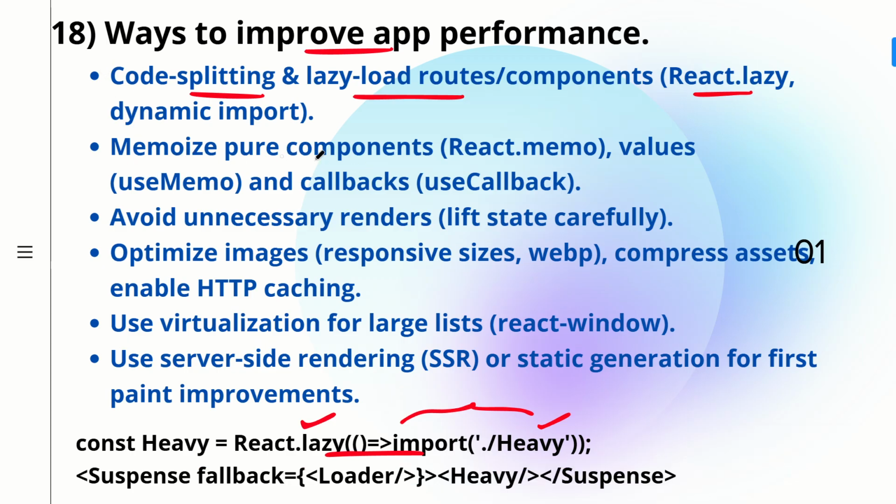Second is we can memoize the pure functions. We have to make use of React.memo. So we have to memoize the pure function. So there will be a shallow comparison in our component whenever there is any re-rendering happening, whether re-render is required or not.